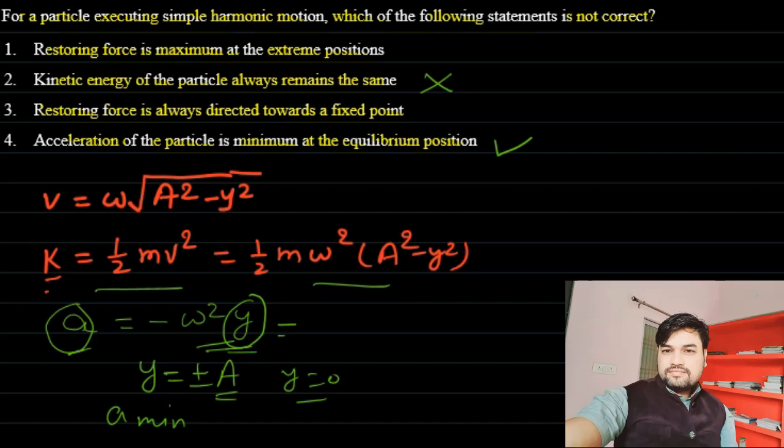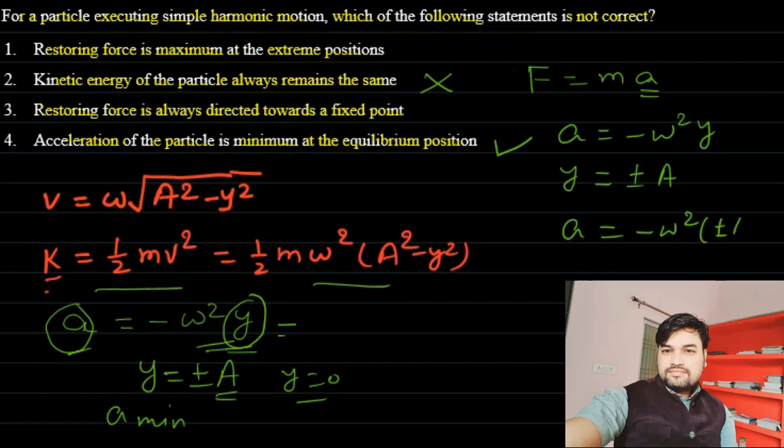Now the restoring force. Force can be written as mass times acceleration. Acceleration, as I have written here, is minus omega square y. At the extreme position, y becomes plus or minus a. So at the extreme position, acceleration will become minus omega square times plus or minus a.